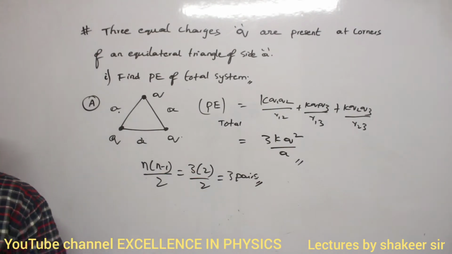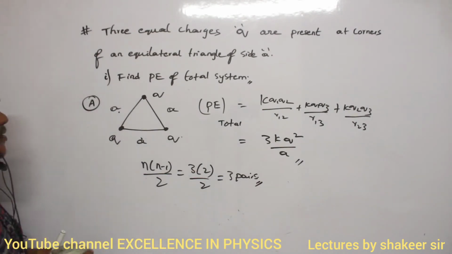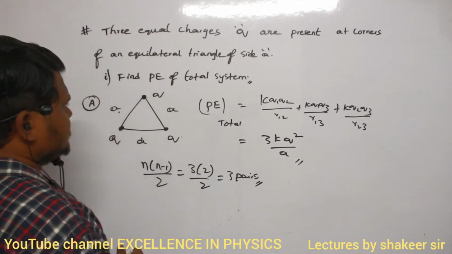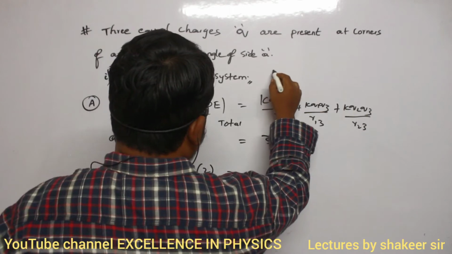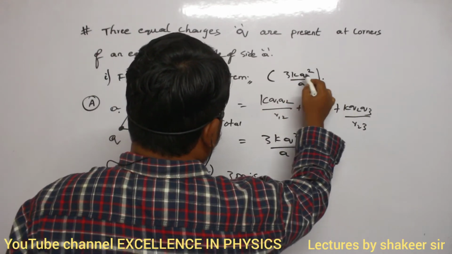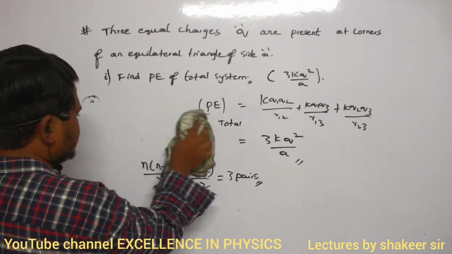Then he is asking one more question. I am rubbing this one. Remember the answer of this one is 3kq square divided by A. Then let us see what is the second question he is asking.